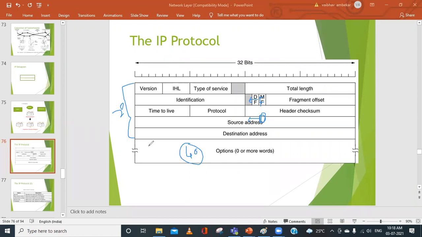Assume that I'm using the optional part at only 4 bytes. So what will my header length be? The fixed part is 20, the optional part is 4 bytes, so 24. If you take the optional part as 8, and my fixed part will always be the same, 20, what will the header size be? 20 plus 8, 28 bytes. Are we clear with this, everyone? Any doubts here?